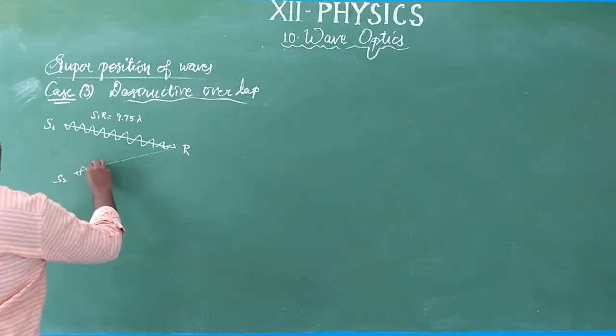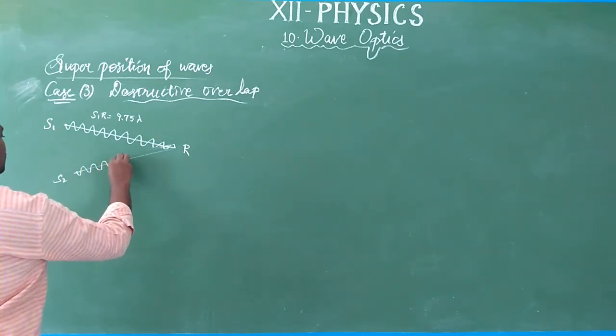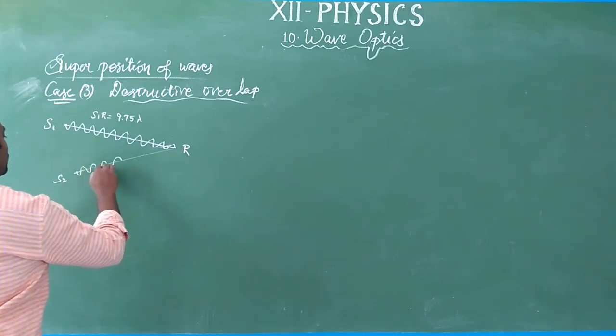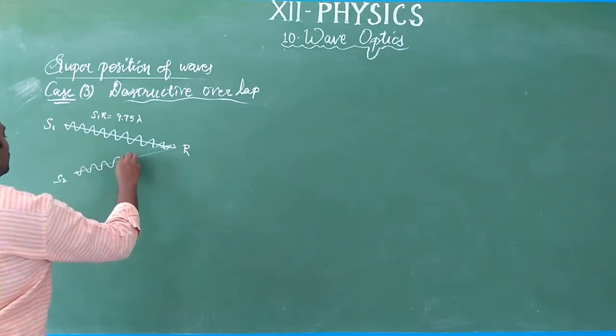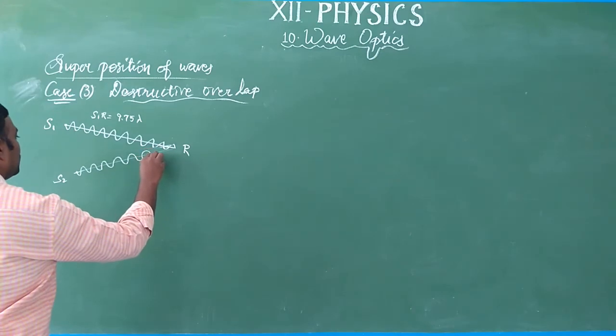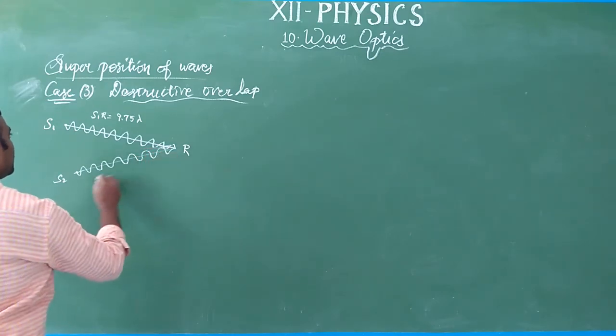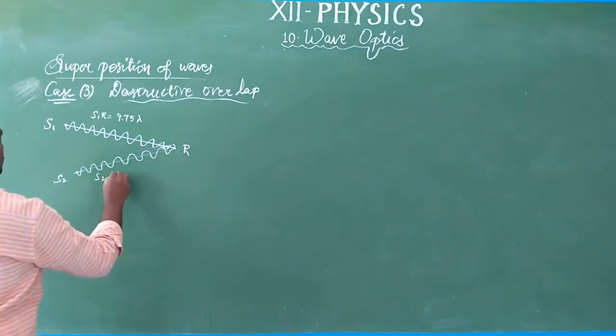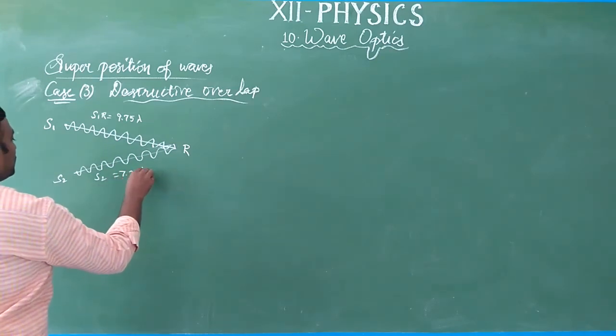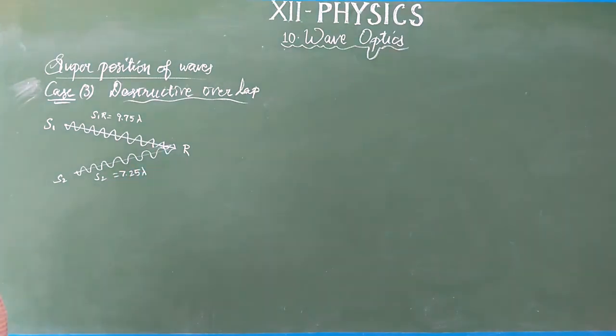Similarly, S2R is 7.25 lambda. 1 2 3 4 5 6, 7.25. So S2R is equal to 7.25 lambda. So what is the phase difference? இப்போ ரெண்டுமே பாத்தீங்கன்னா different sources have different waves.